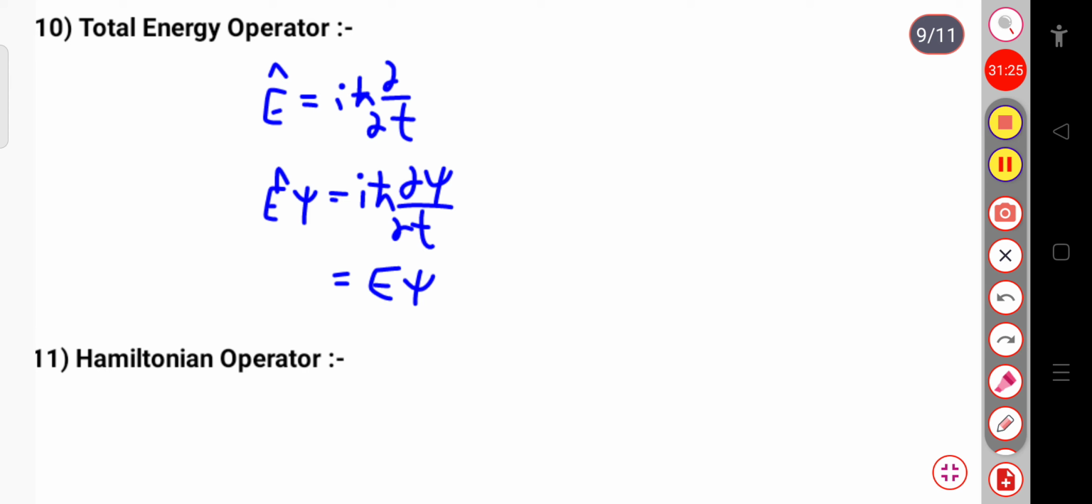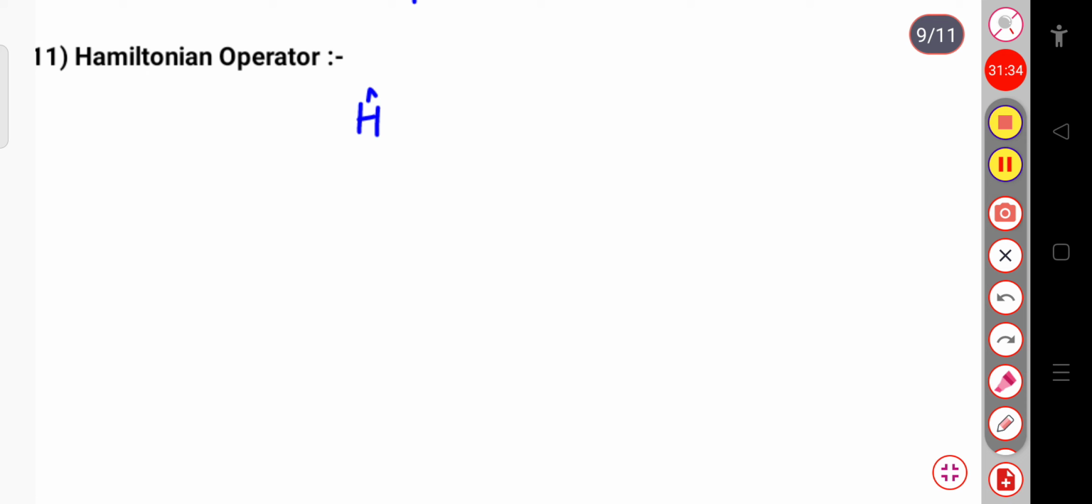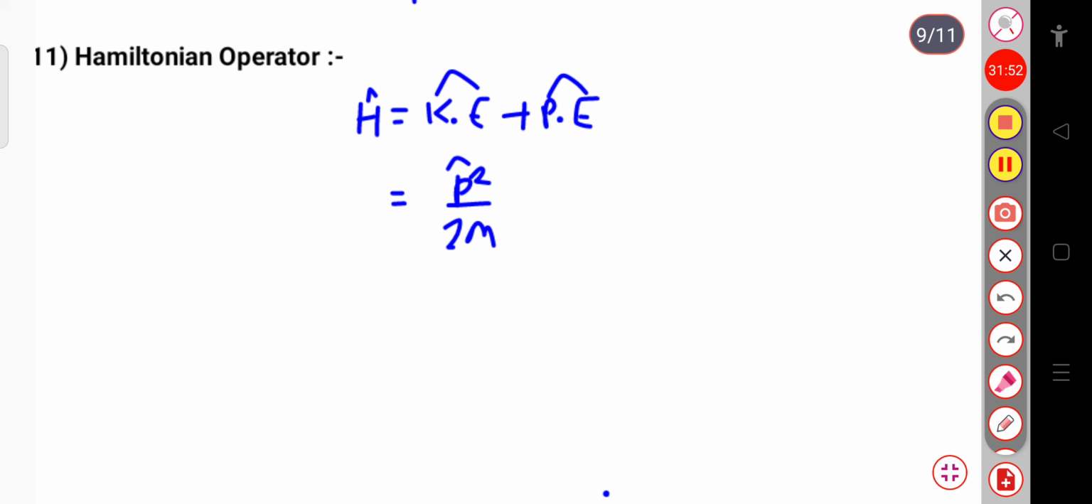Now the last one, that is the Hamiltonian operator. So what is the Hamiltonian operator? You know the Hamiltonian is nothing but the sum of the kinetic energy plus the potential energy. So here the kinetic energy operator plus the potential energy operator will be the Hamiltonian operator. And you know the kinetic energy can be written as p² by 2m. So this will be p squared operator by 2m, plus the potential energy operator.